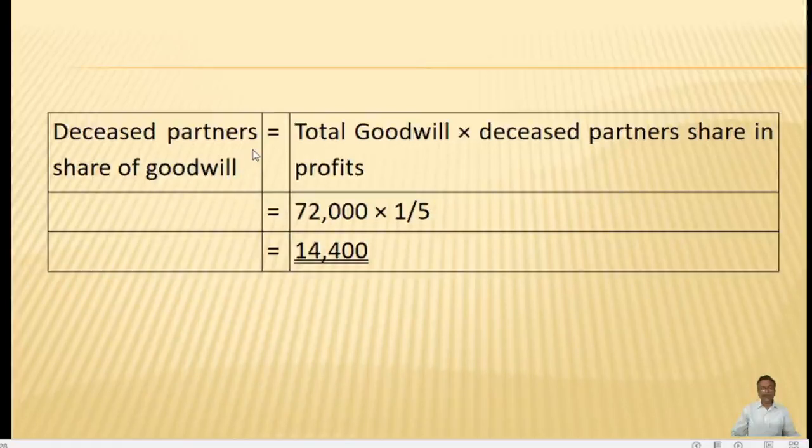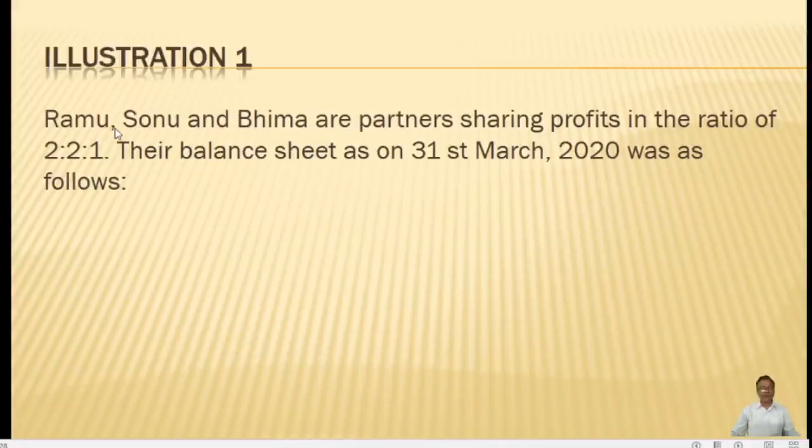We are preparing the deceased partner's capital account and we want to know only the deceased partner's share of the goodwill. And his share in the total profits is given in the problem.